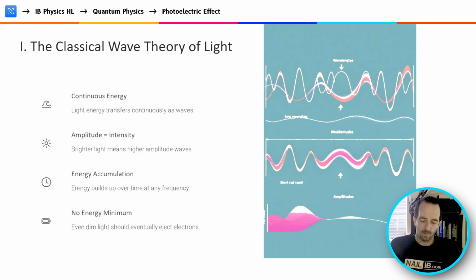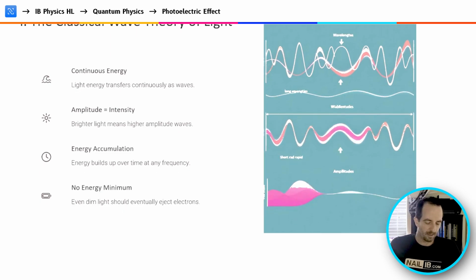Now our story of quantum physics begins where the classical wave theory of light started to fail. Specifically, were the assumptions of the classical wave theory of light. What were some of these assumptions? It was assumed, we're talking about the 19th century and before, that light energy will transfer continuously as waves, hence the classical wave theory of light.